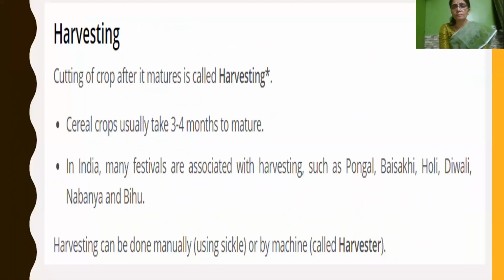And then the next step is harvesting. Cutting of the crop after it matures is called harvesting, isn't it? After the crop is fully mature, cutting of the crop is called harvesting. So you should know the agricultural implement used for harvesting. The agricultural implement used for harvesting is the sickle, and also a machine called a harvester. So either by the traditional implement called sickle, or by the machine called harvester.